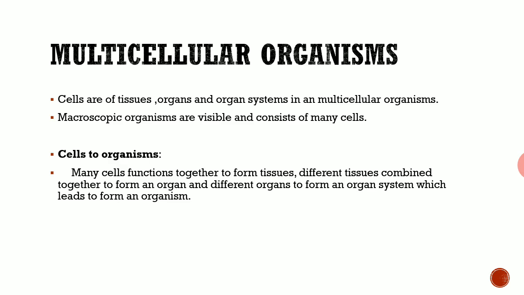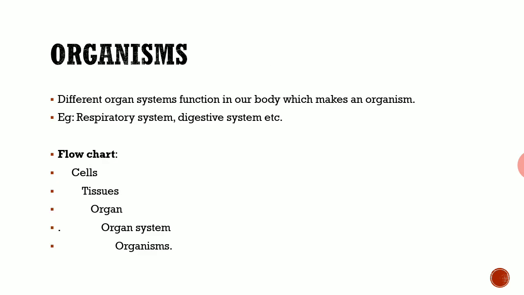And then, how do cells develop into an organism? See, many single cells will be joined together to form tissues. Many tissues again will be grouped to form an organ. Those organs will be developed into an organ system, and along with their functions, it will be an organism. In our body, there are many organ systems like the respiratory system or digestive system.